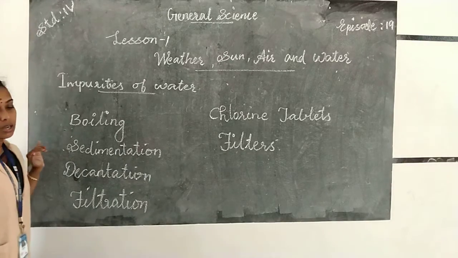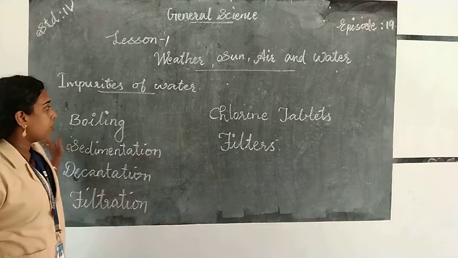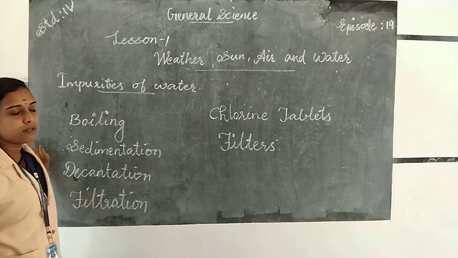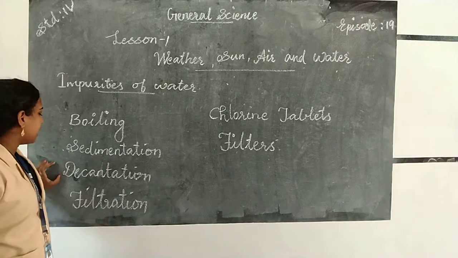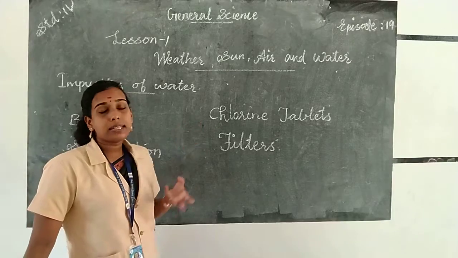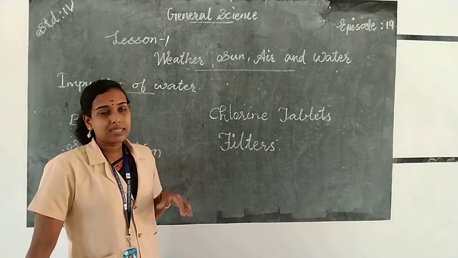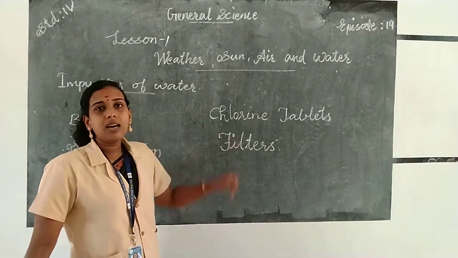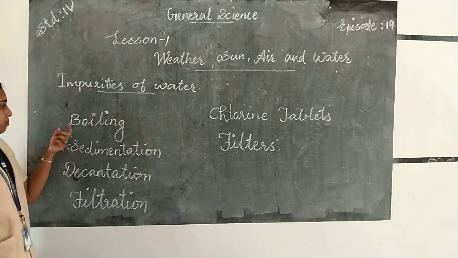So we purify water to make it fit for drinking. Which are the different methods we use to purify water? Boiling, sedimentation, decantation, filtration, chlorine tablets. Chlorine tablets are chemicals which are added to the water to kill the germs. Then filters. So look at the spelling of these words.